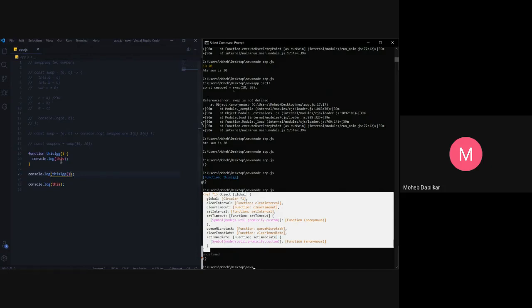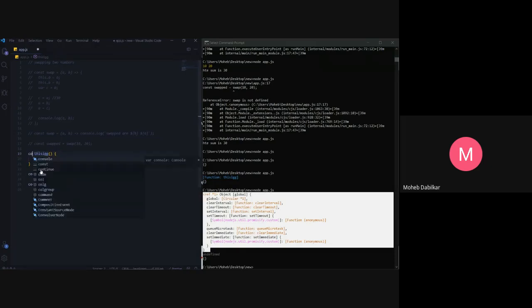This is what your this refers to. Now this might sound confusing, and we generally don't use the this keyword in our code, but it is just something good to know that you can't use your this keyword in your arrow functions. This is your arrow function. This is also your arrow function. You are not allowed to do that. It will just show you an error. Let me just show you guys for now.